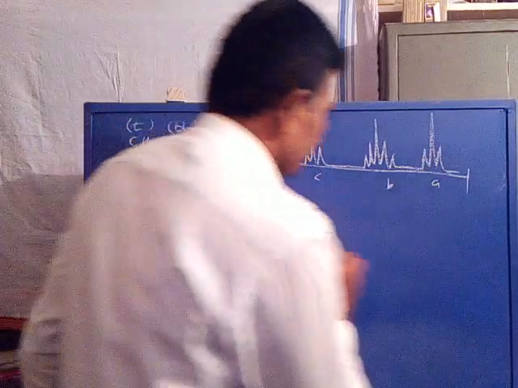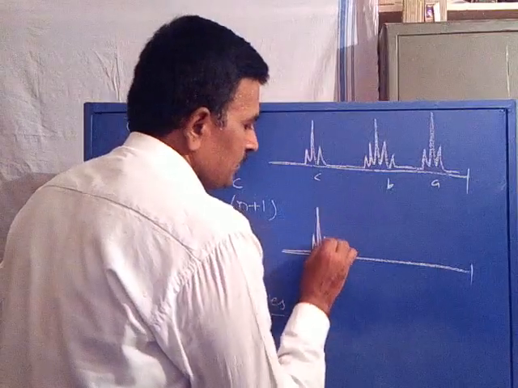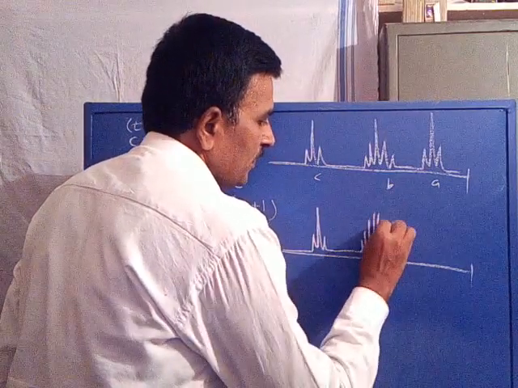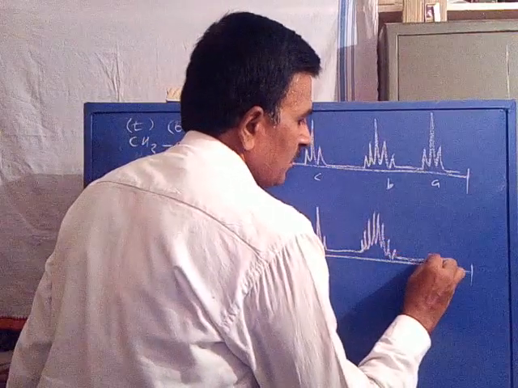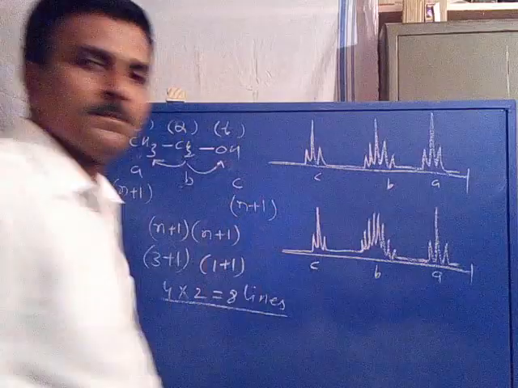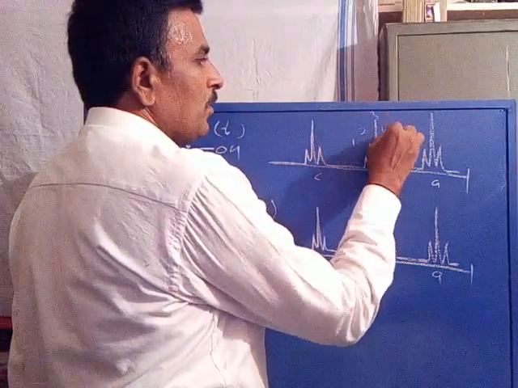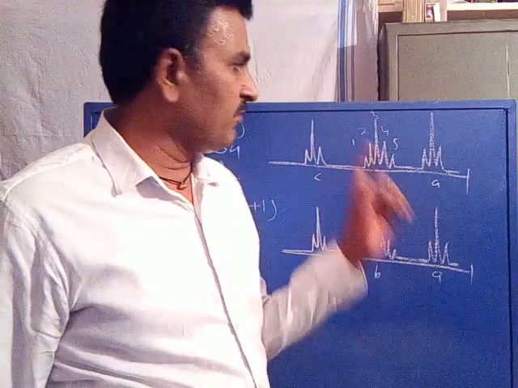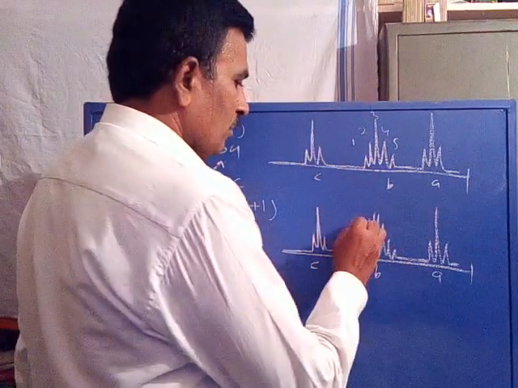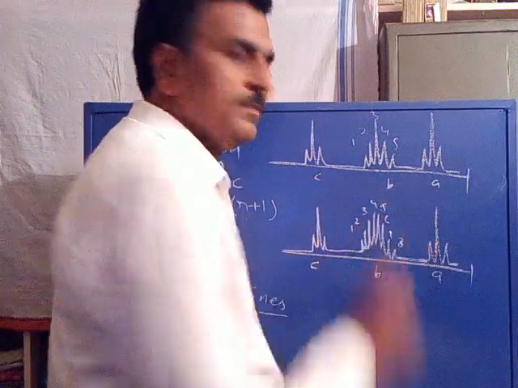Now, a triplet for CH3. 1, 2, 3, 4, 5, 6, 7 and 8. 1, 2, 3. This is A, this is B, this is C. Now 1, 2, 3, 4, 5 lines. A quintet in the first spectrum. CH2 octet in the second spectrum. 1, 2, 3, 4, 5, 6, 7, 8.